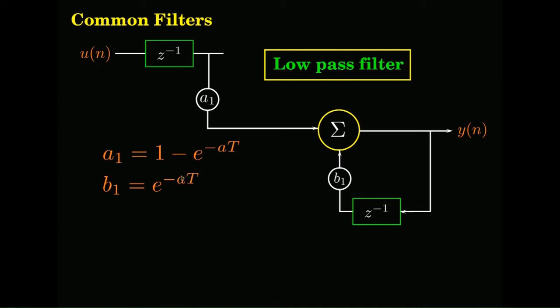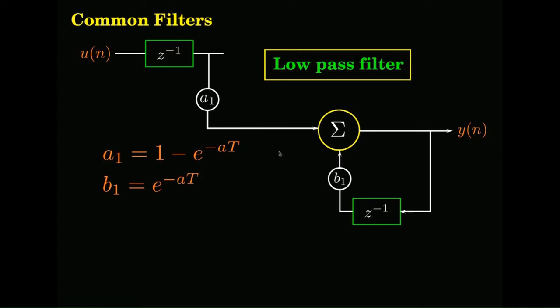So you look at the wave shape and then you can tune this. In the feedback portion put e to the power of minus at, and in the other portion you can put 1 minus e to the power of minus at. You could also directly use the value of a as you give in a by s plus a. It may not be exactly one-to-one the same, but you will get cutoff frequency more or less similar. Good place to start.